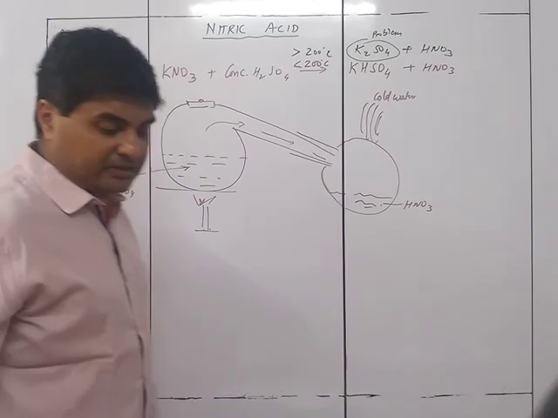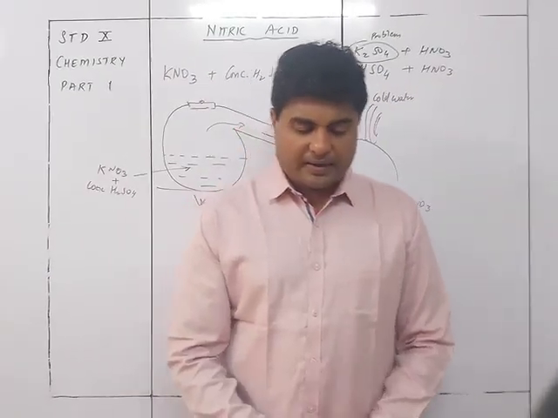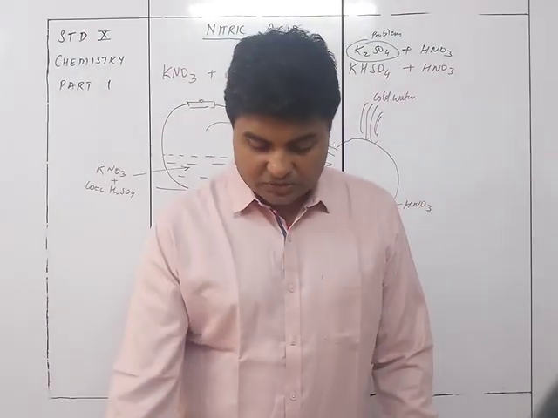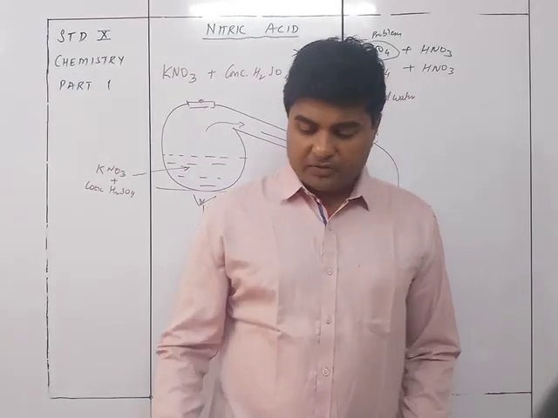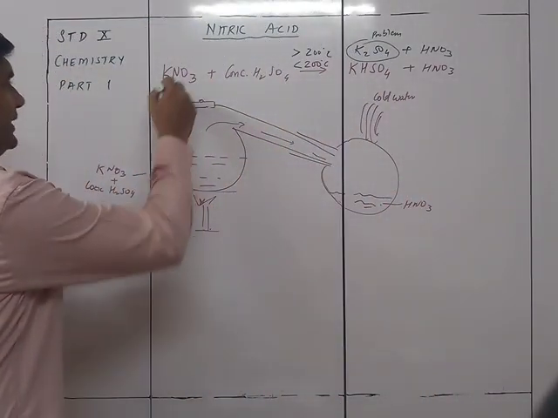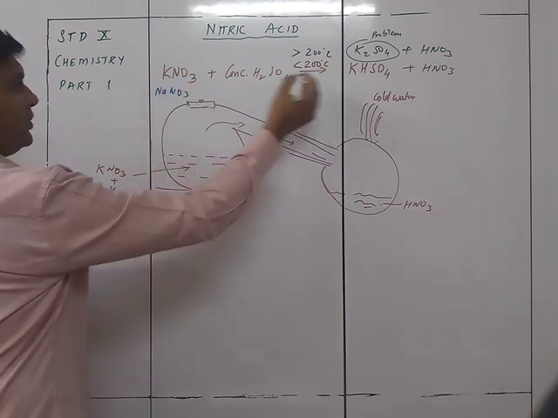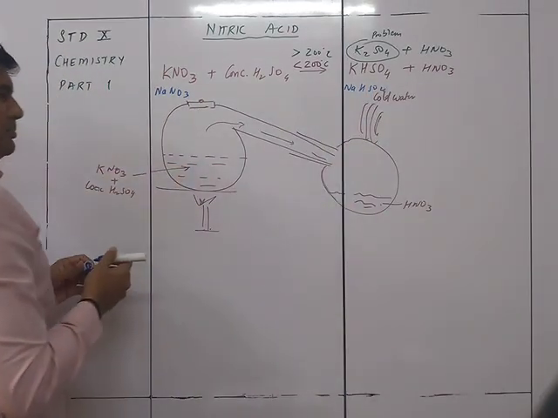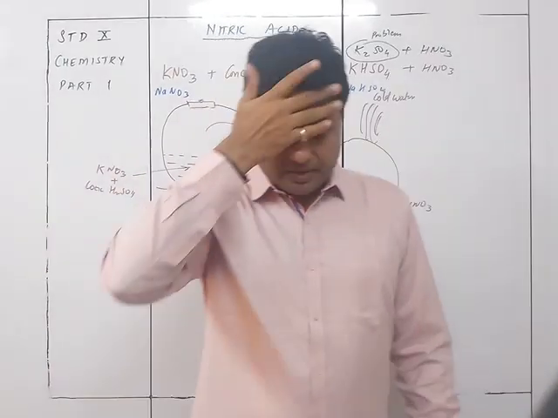So first thing is, KNO3 plus concentrated H2SO4 at a temperature less than 200 degrees Celsius will give KHSO4 plus HNO3, and the other option could be sodium nitrate. So instead of this, you can use NaNO3, and this will give you NaHSO4. The same thing, there is hardly any difference in the two. Potassium and sodium can be replaced anytime, anywhere.